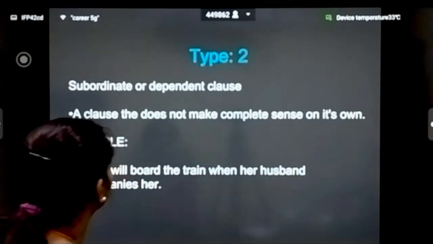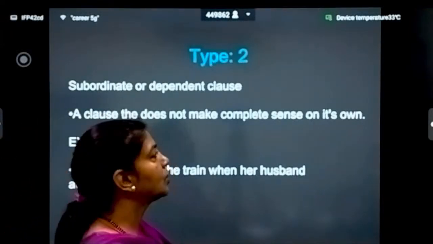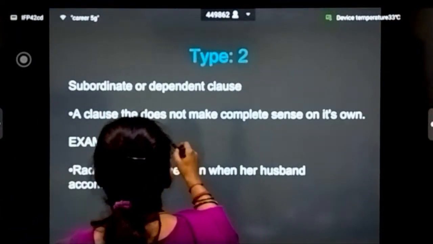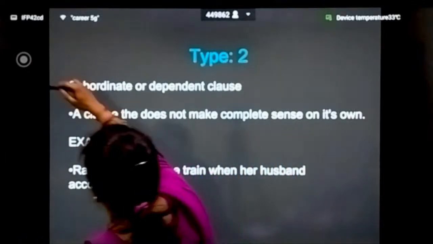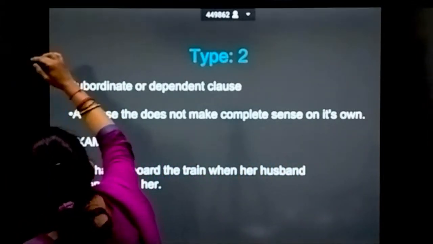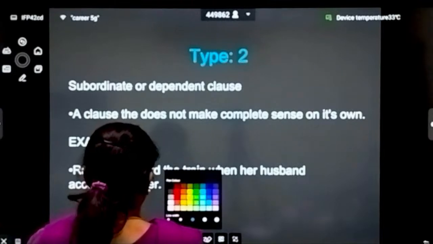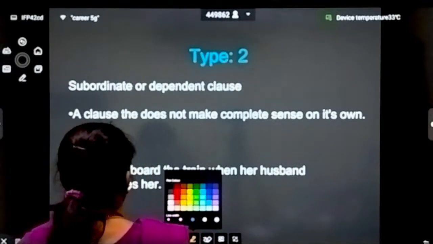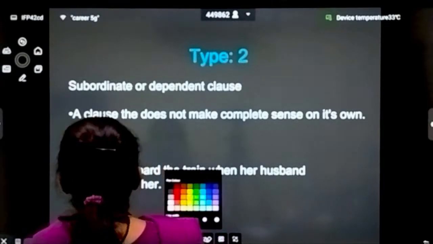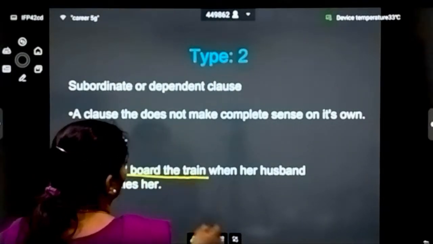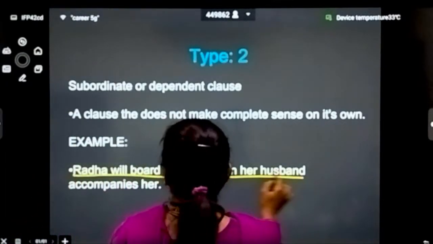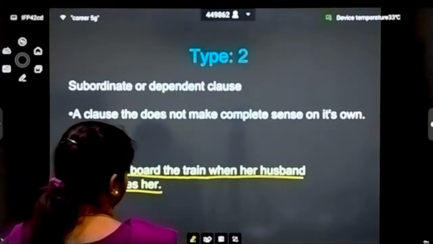Okay, the type 2 is subordinate or the dependent clause. Here the clause does not make complete sense on its own. For example, Radha will board the train when her husband accompanies her.